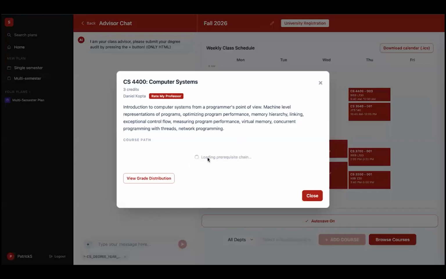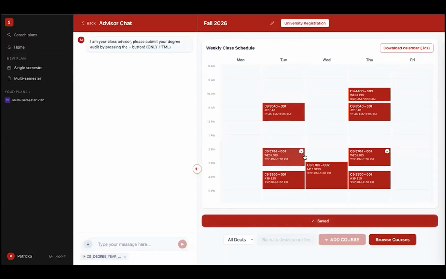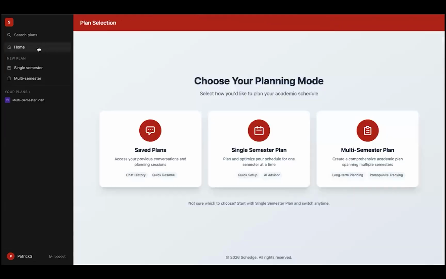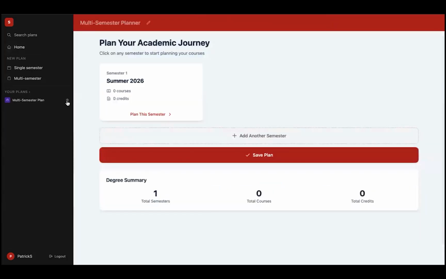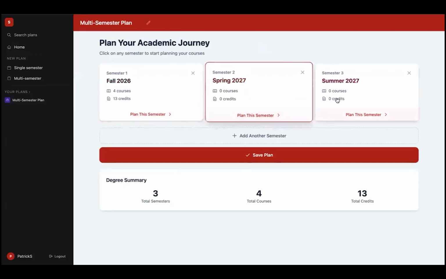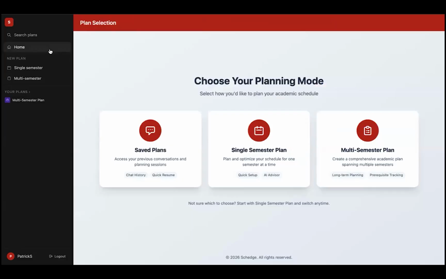We can click on these courses, and as before, we can get information on them. We can also modify the schedule in case we didn't want to use it. Another feature that we've implemented is the ability to download a .ics calendar of the schedule. So maybe we want to add this schedule to our calendar, Google Calendar, Apple Calendar, something like that. It will download the ICS and we can upload that to any of those tools. When we're finished with that, we can always go back to this multi-semester plan. It's saved, so we can see we've got our 4 courses in there, our credits, and we can continue planning for the future as we would need. This has been an overall summary of how some users might use Schedge.